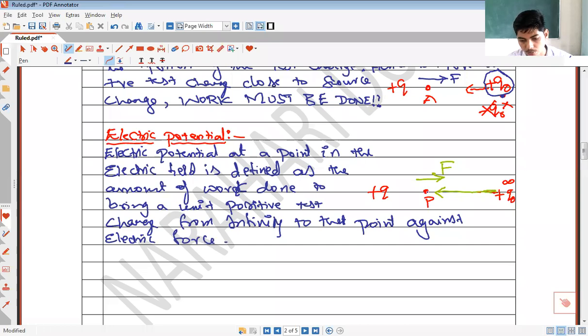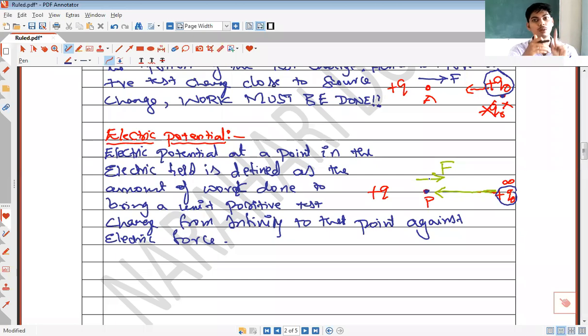This point P hatra ನಾವು electric potential define ಮಾಡಬೇಕು ಅಂತಂದ್ರೆ, electric potential at a point in the electric field is defined as the amount of work done in bringing unit positive test charge. ಈ ಪಾಸಿಟಿವ್ ಟೆಸ್ಟ್ ಚಾರ್ಜ್ ನ ಇನ್ಫಿನಿಟಿ ಇಂದ ಪಾಯಿಂಟ್ ಪಿ ತಗೊಂಡು ಹೋಗ್ಲಿಕ್ಕೆ ನೀವು ಎಷ್ಟು ವರ್ಕ್ ಮಾಡ್ತೀರಿ ಕ್ಯಾಲ್ಕುಲೇಟ್ ಮಾಡಬೇಕು. The amount of work done in moving a unit positive test charge from infinity to given point in the electric field is called as electric potential at that point. ನೀವು ಇನ್ಫಿನಿಟಿ ಇಂದ ಒಂದು ಟೆಸ್ಟ್ ಚಾರ್ಜ್ ನ ಪಾಯಿಂಟ್ ಪಿಕ್ ತಗೊಂಡು ಹೋಗ್ಲಿಕ್ಕೆ ಎಷ್ಟು ವರ್ಕ್ ಮಾಡಿರ್ತೀರಲ್ಲ ಆ ವರ್ಕ್ ನೇ ನಾವು ಎಲೆಕ್ಟ್ರಿಕ್ ಪೊಟೆನ್ಷಿಯಲ್ ಅಂತ ಕರಿತೀವಿ, ರೈಟ್?